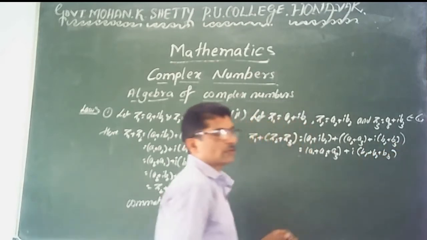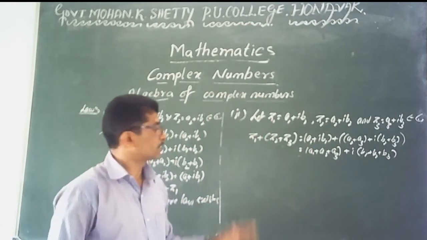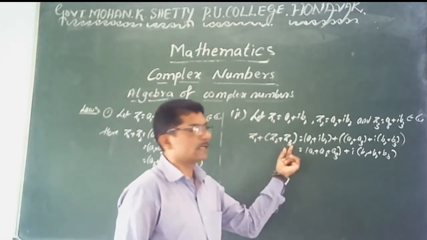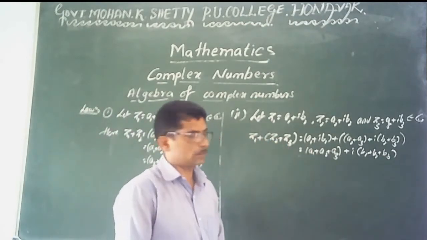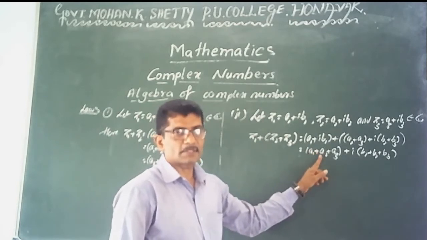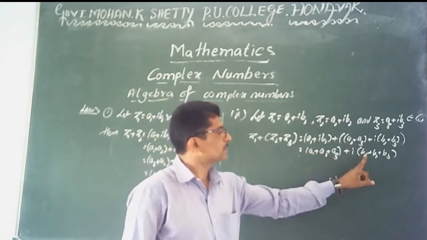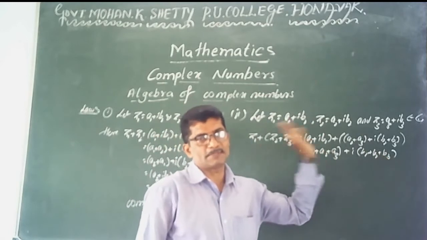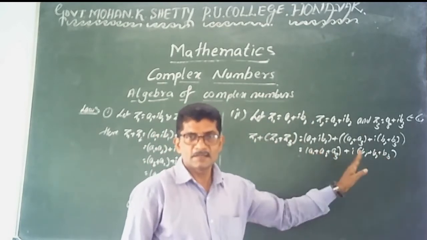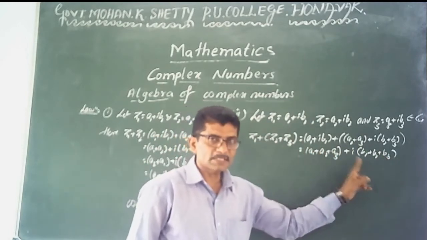Addition of complex numbers. Here, remember three complex numbers. Adding these three numbers follows the same rule: the real part is a1 plus a2 plus a3, and the imaginary part is b1 plus b2 plus b3. It is again in the form a plus i into b.